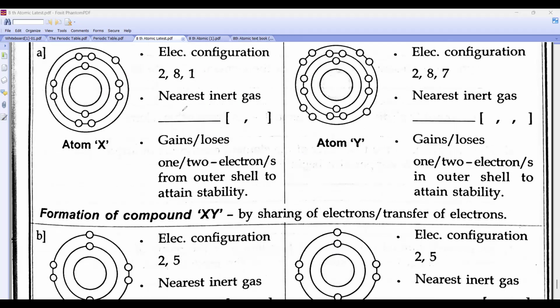This is the nearest noble gas, neon. So it is 2, 8. This is 2, 8, 7. So which is the nearest noble gas? Argon. So what will it do, beta? The X atom will lose, here it will gain. Here it will lose how many electrons? 1. This one will gain 1. This compound X and Y is formed by transfer of electrons, right? This fellow will give 1 to this fellow. Sodium chloride it is.